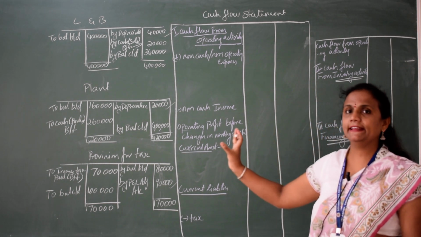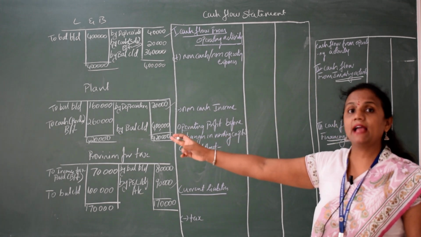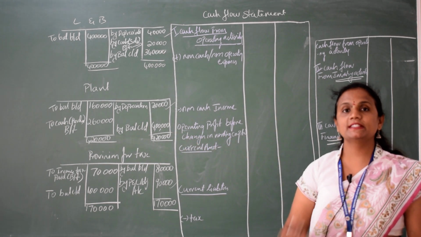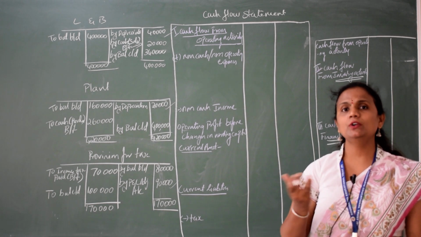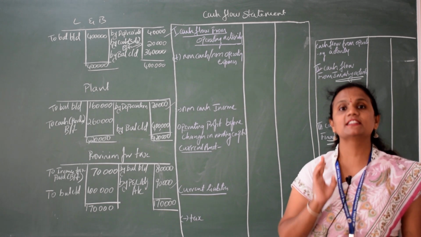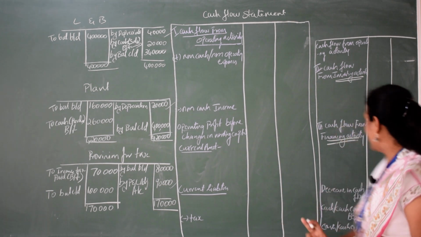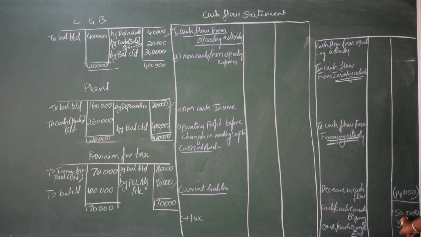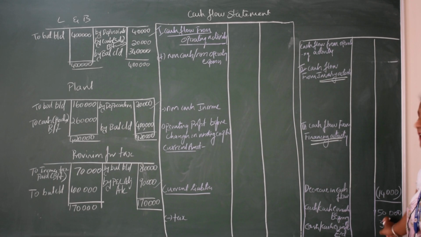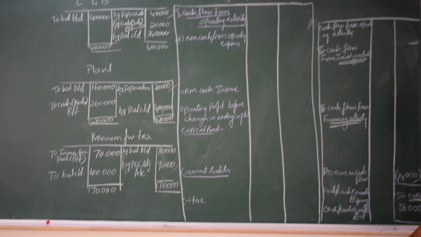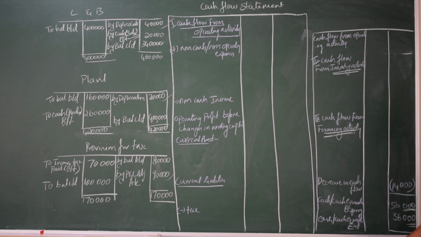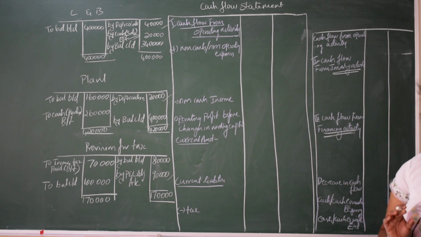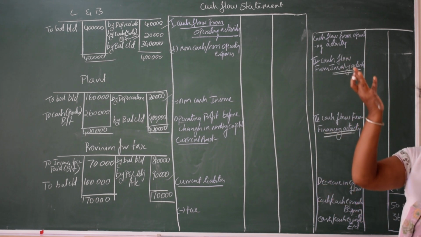Before filling anything, I will go directly to cash and cash equivalent, which is given in your question. But here you don't have any cash equivalent, you have only cash. How much was there in the beginning? In the beginning you have 50,000. In the ending you have 36,000. So in the beginning it is more, in the end it is less.